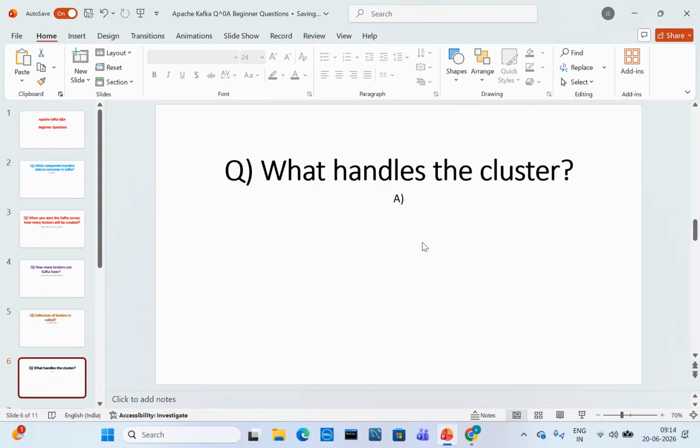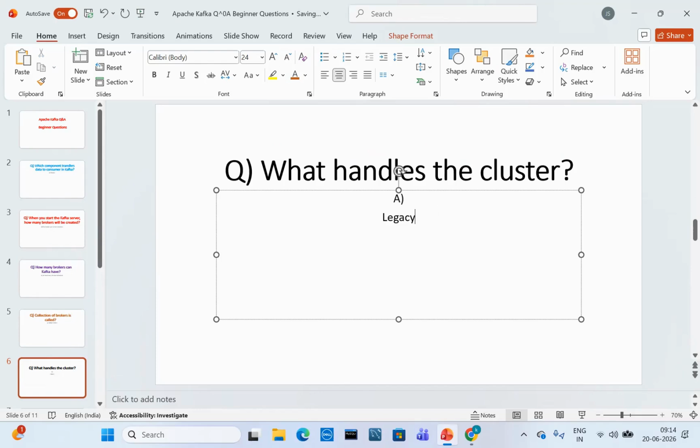Next question: what handles the cluster? There are two possibilities, legacy and modern. Legacy means Apache ZooKeeper.